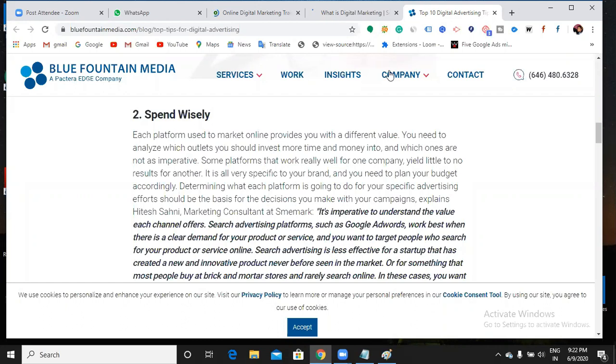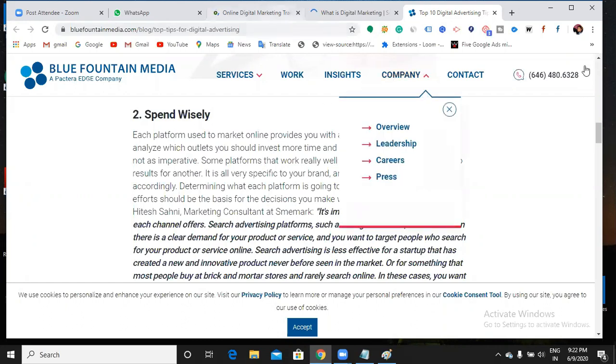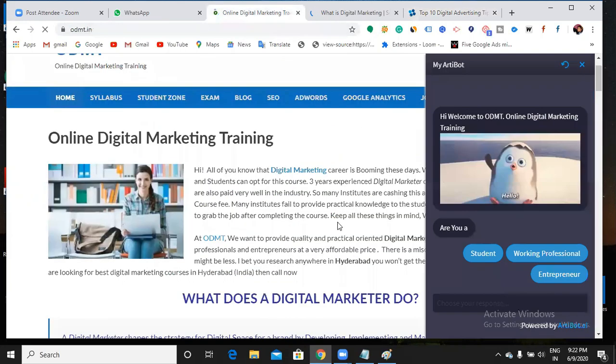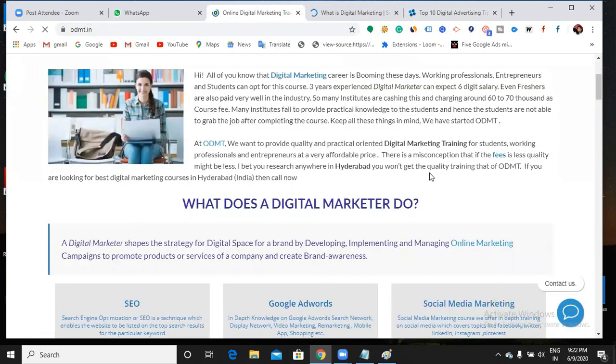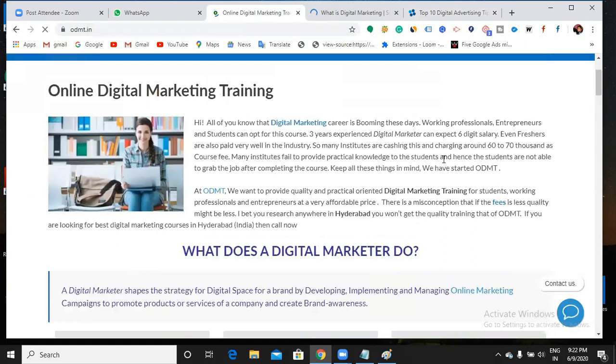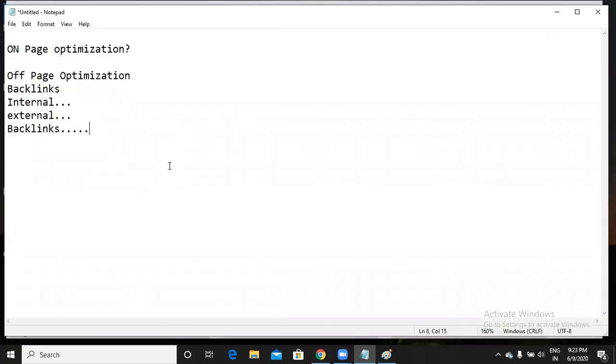So he will never believe in me, he will never believe in ODMT either, because ODMT is sending him to another website which does not have anything. That is the reason I already told you: when you give an external link, make sure that website has good content. Okay, so now let us discuss how exactly Google is going to consider this.